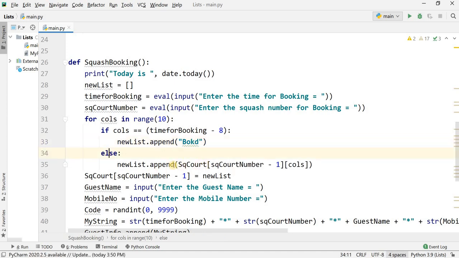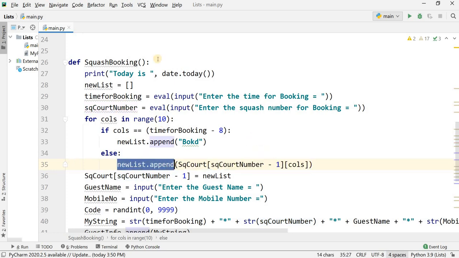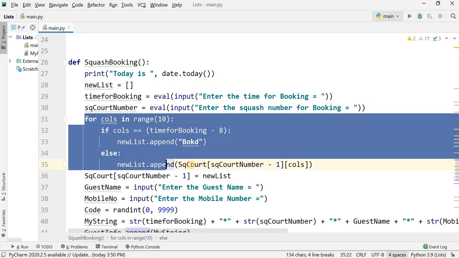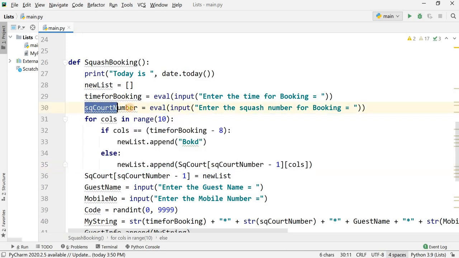Else, it will get the value from the list as it is and store it into the new list. In other words, the purpose of these lines is to copy a specific row, the one having the squash court number, into a new list.